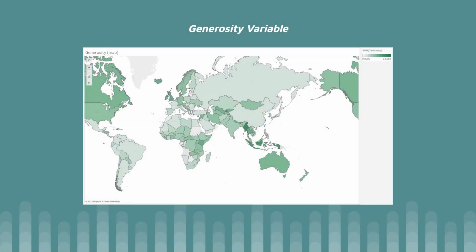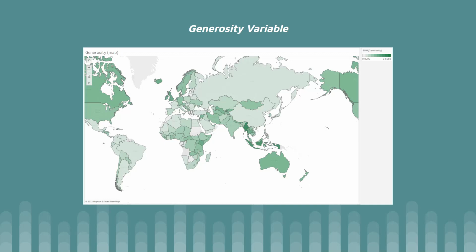Now, moving on to the generosity variable and its correlation to happiness, we can see a visual representation of the countries that have high scores of happiness coming from generosity and those that have lower scores of the generosity variable. The way that we read these maps is based on the shade of the color. The countries and regions that have a lighter shade of green, such as Russia and South America, reflect low scores of generosity. Countries and regions such as the US, Canada, and Australia have higher levels of generosity reflected through a deeper shade of green.